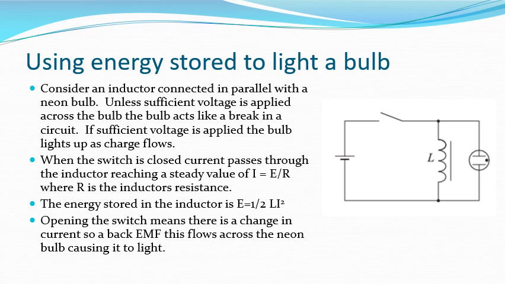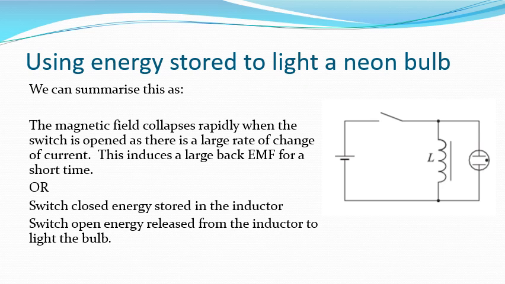When we open the switch, there's a change in the current, so we get a back EMF that flows across the neon bulb, causing it to light up. And this happens over a very small time, so we're able to get much higher voltages than we got from our cell to begin with.